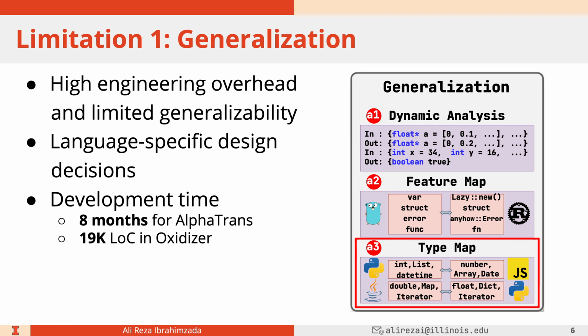And finally, there's this idea of a type map in tools like SCALE and AlphaTrans. For AlphaTrans to work, a type map should exist ahead of time, and for those specific languages we need to map each specific type from the source language to the target language. Developing AlphaTrans, for example, took about 8 months. Part of this was developing that type map, which took very long. So as you can see, generalization is a big limitation.